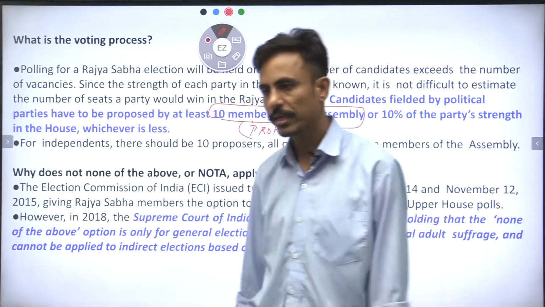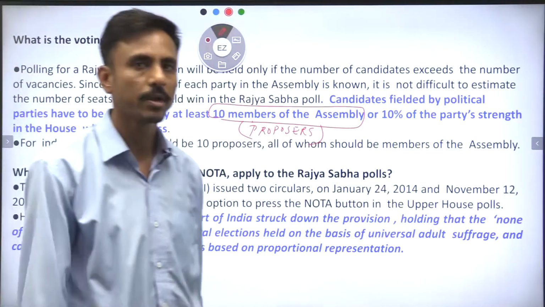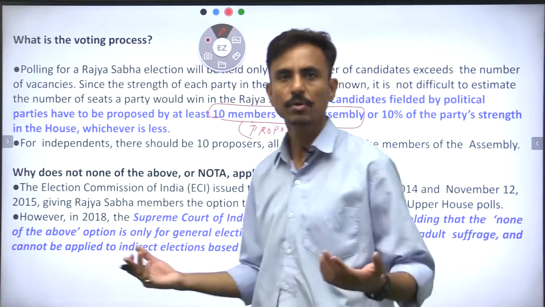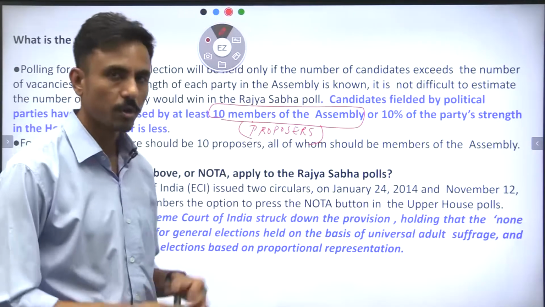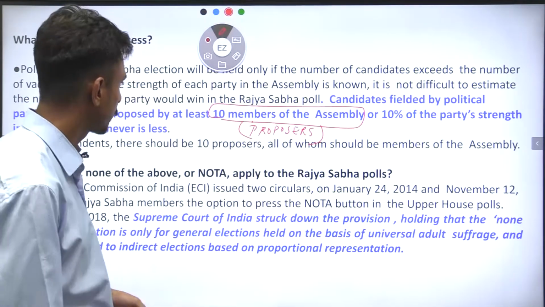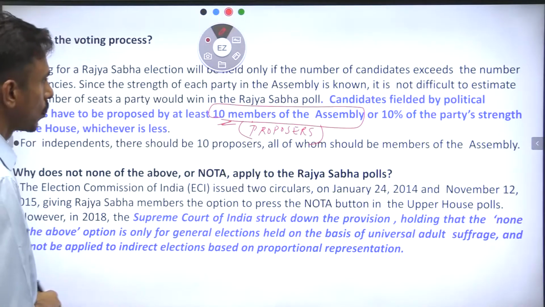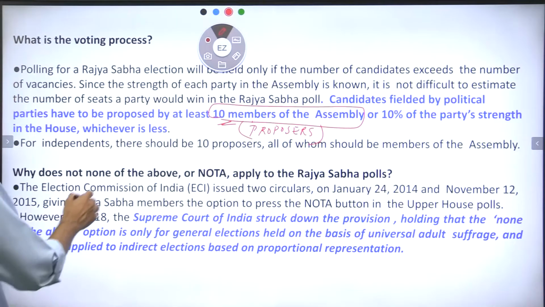Guys, you would know that even a member from Rajya Sabha can become the Prime Minister, and rightly so. Prime Minister Manmohan Singh was coming from Rajya Sabha in both his terms, right? So at least 10 proposers are required, or 10% of the party's strength in the House, right?